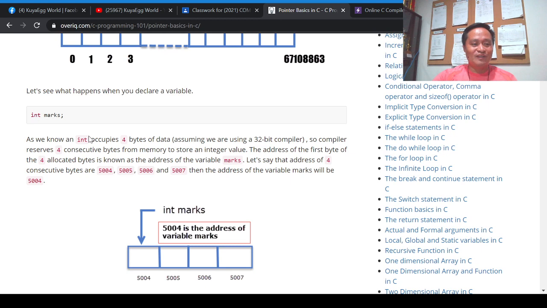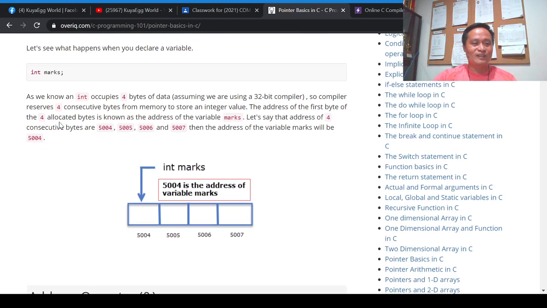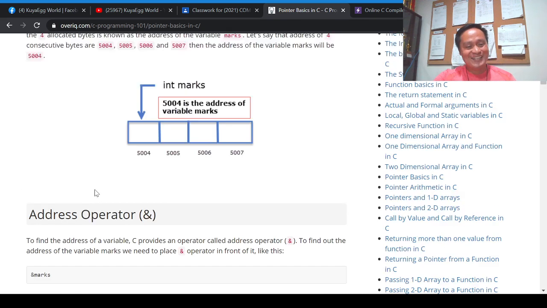Here for example, int marks, then semicolon, we are declaring marks as an ordinary variable, and at any part of the program, marks can store an integer value. But again, that variable marks is being held by an address, and the address of marks can be stored in a pointer variable. All right, so that's it.